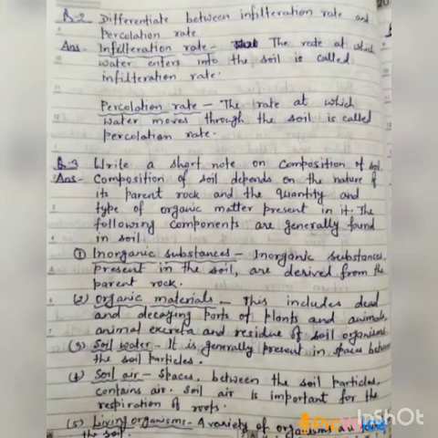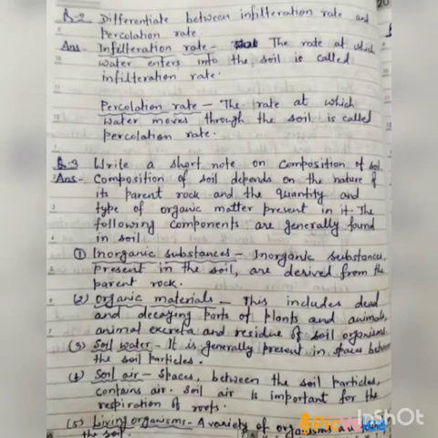Question number 2 is differentiate between infiltration rate and percolation rate. Infiltration rate: the rate at which water enters the soil is called infiltration rate. Percolation: the rate at which water moves through the soil is called percolation rate. Now question number 3. Write a short note on composition of soil.